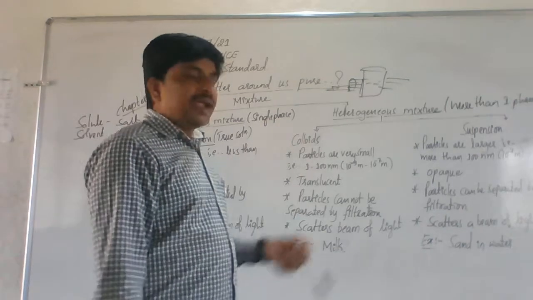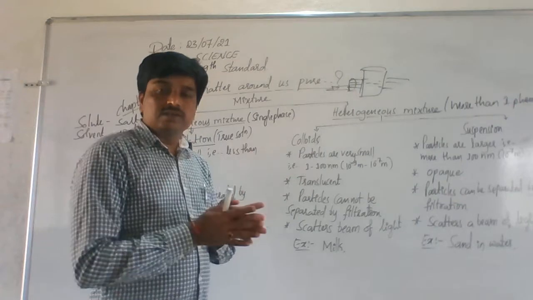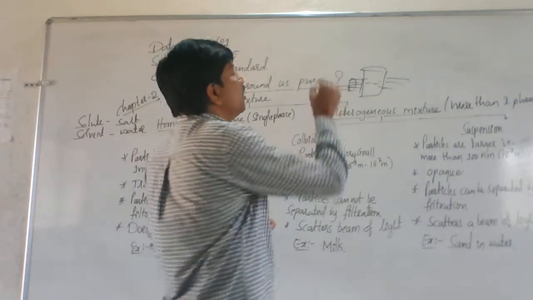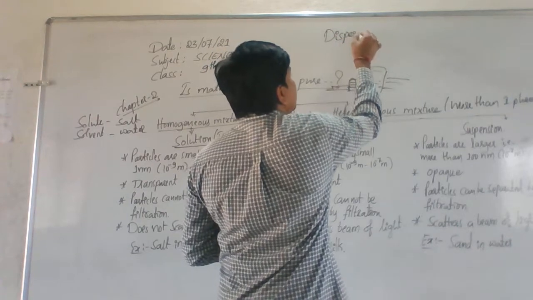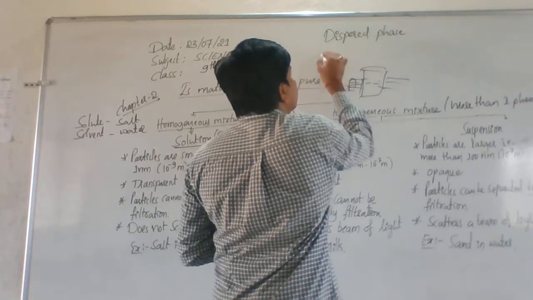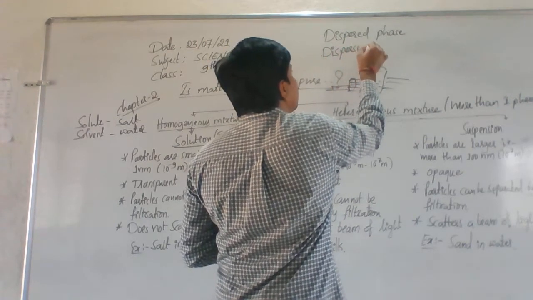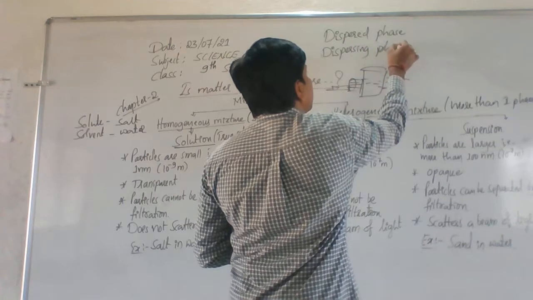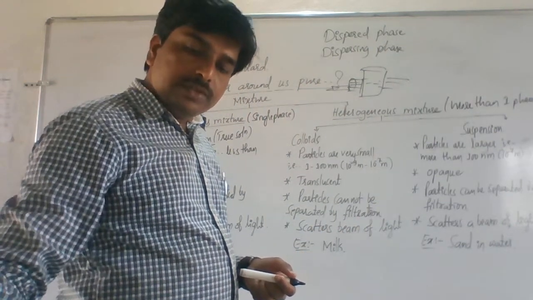Similarly, colloids have two parts. Which are those? Dispersed phase and dispersing phase.